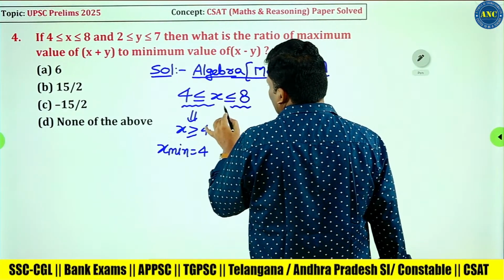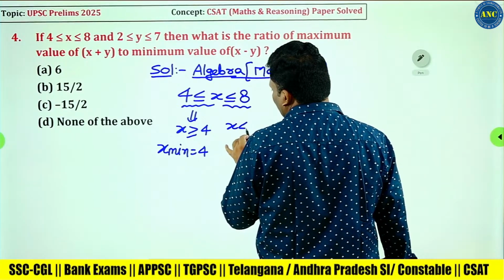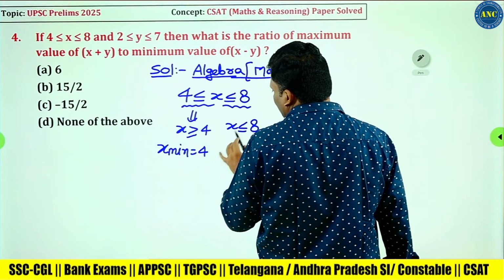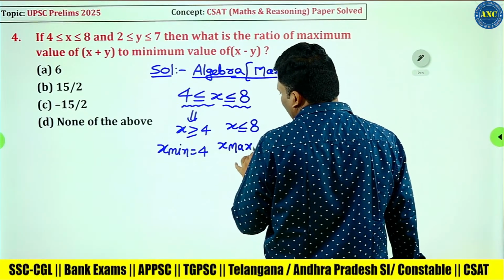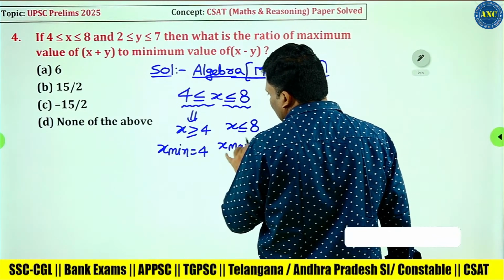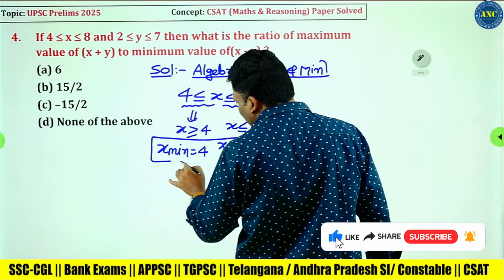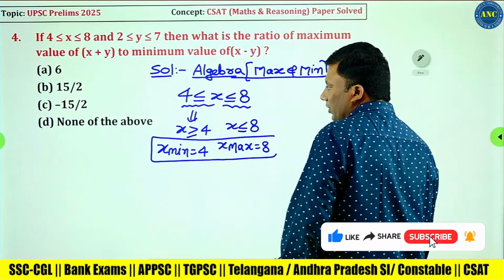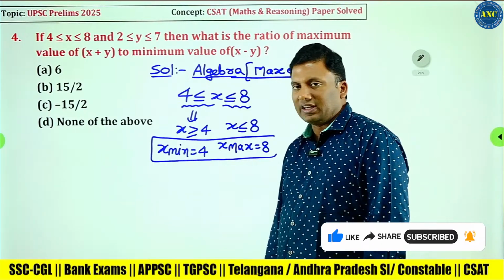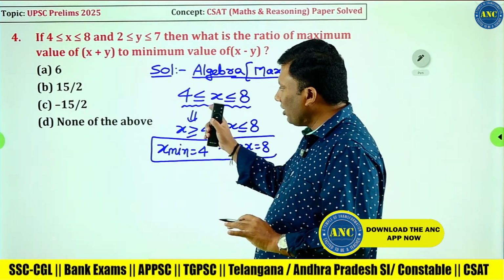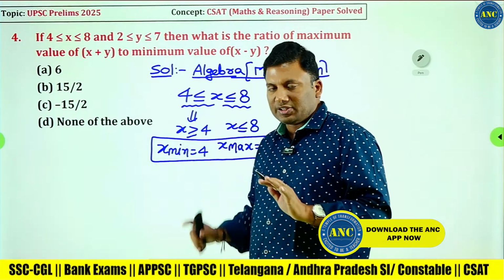Here it is, x is less than or equivalent to 8. That means x is stopping at 8. This should be very clear to you. X minimum is 4 and x maximum is 8. This is the meaning of this inequality expression.